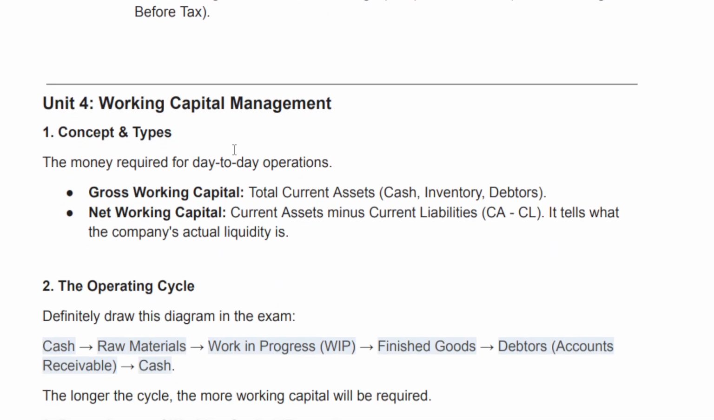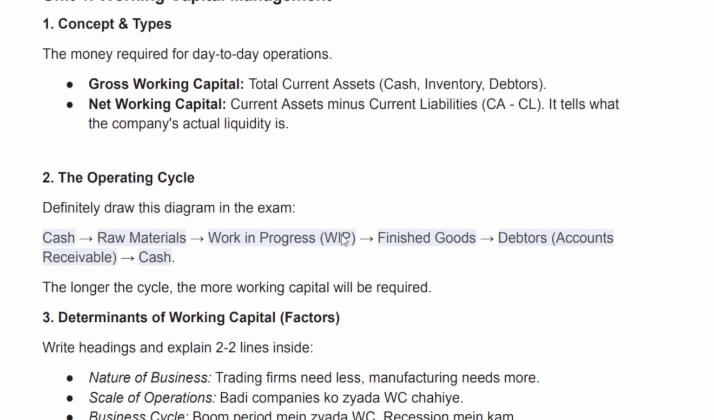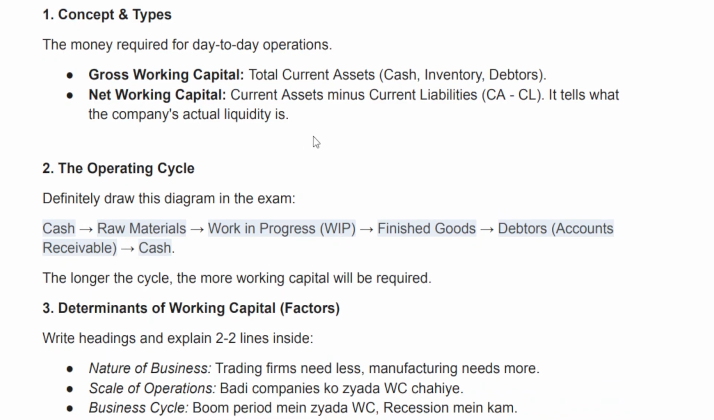The money required for day-to-day operations. Gross working capital: total current assets, cash, inventory, debtors. Net working capital: current assets minus current liabilities, CA minus CL. It tells what the company's actual liquidity is.